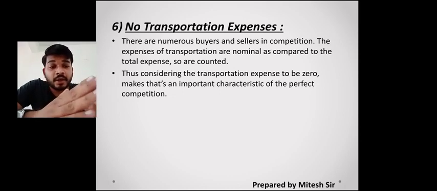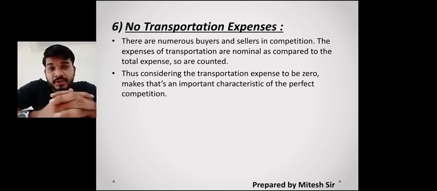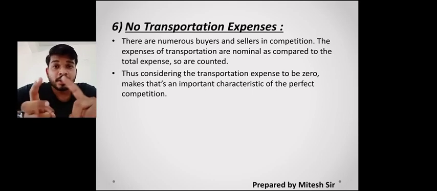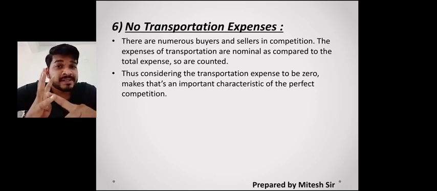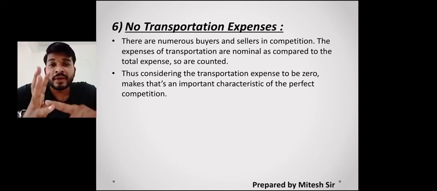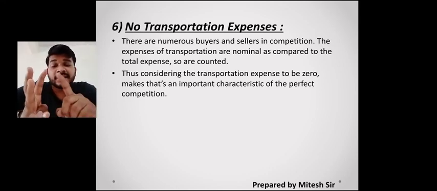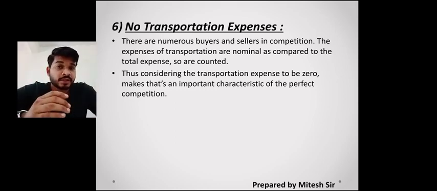It is already decided, where out of 10 other sellers, 9 are selling at the market price and one seller wants to have more profit and is selling at, we can say, a high price. So he cannot influence the market because why? Both the buyer and seller have perfect knowledge about the product. Both know that all are selling identical products. There are numerous buyers and sellers. भाई अगर एक seller sell कर रहा है तो उसके पास ही लेना compulsory नहीं. It is not mandatory to purchase from the very first person whom you met. So there are other 9 different sellers selling the same identical products. So because of that buyers will move to the different sellers.